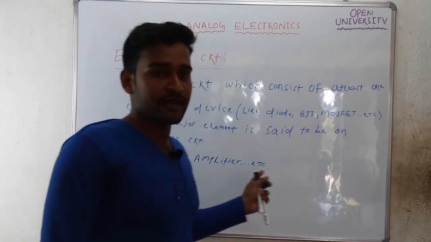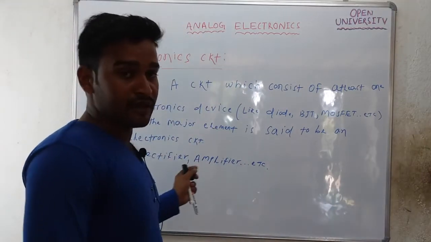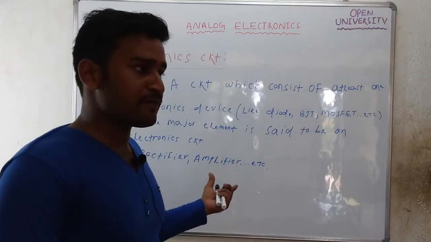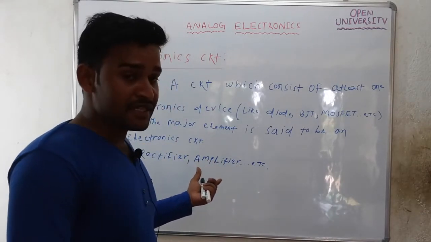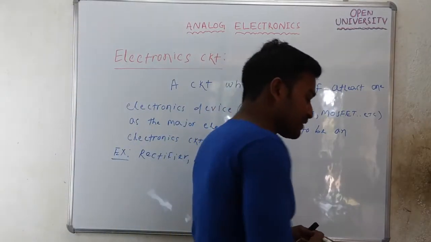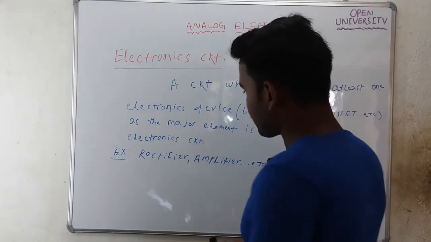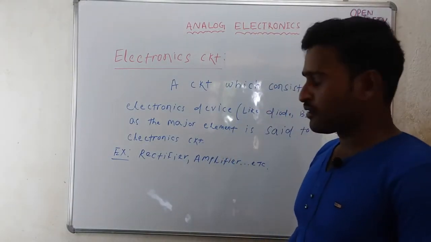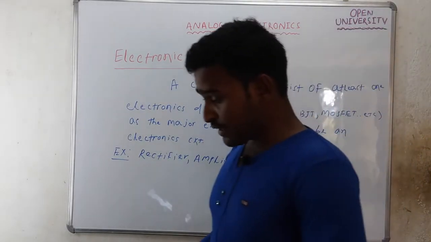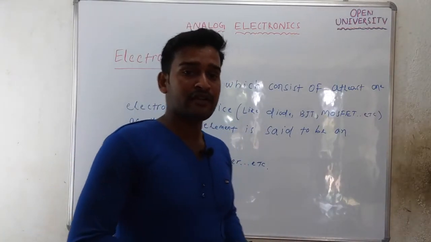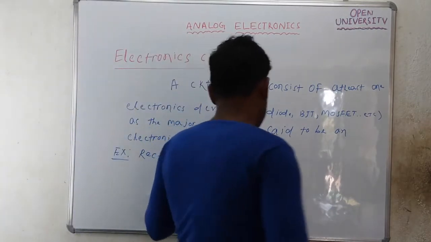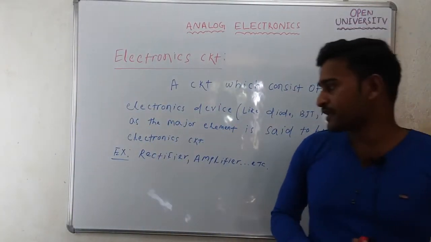The operation of the rectifier depends upon the functionality of the diode. Similarly, in a BJT amplifier, the BJT is the major element. In a MOSFET amplifier, the MOSFET is the major element. And in an operational amplifier, the op-amp is the major element. So these are the examples of electronic circuits.